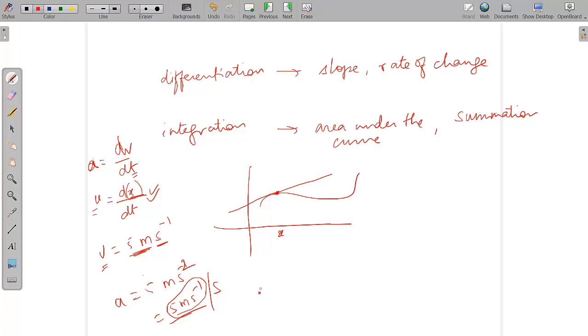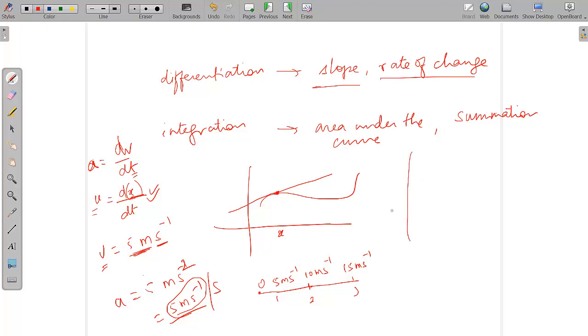Let's say at 0, if the speed was 0, then after 1 second the speed will be 5 meters per second. After 2 seconds the speed will be 10 meters per second. After 3 seconds the speed will be 15 meters per second. So this is the rate of change. The rate of change of velocity with respect to time is acceleration. So differentiation can be told as the slope of the graph, and if it is a graph, you can refer to the slope as the differentiation of the graph. It is also the rate of change.